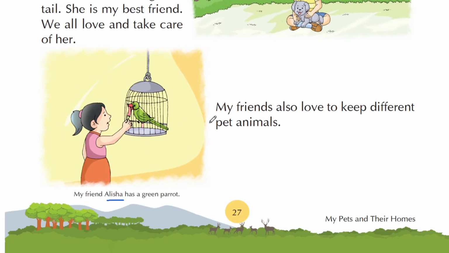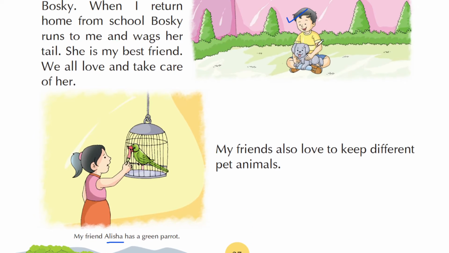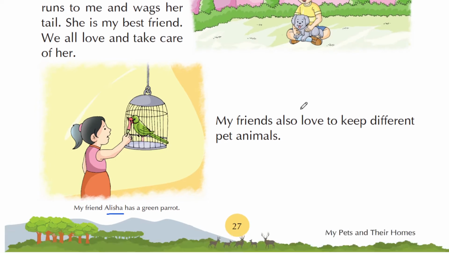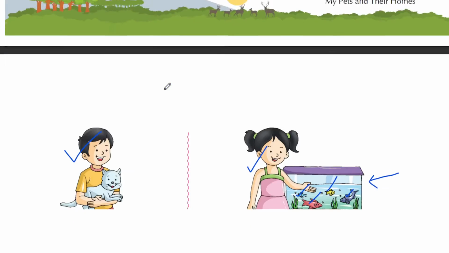Next, my friends also love to keep different pet animals. There are many friends of this boy who love to keep different types of pet animals. For example, the name of one friend is Alicia, and she has a green parrot. This is Alicia, and you can see a green parrot here. She is giving this parrot a red chili, as parrots love to eat chilies.